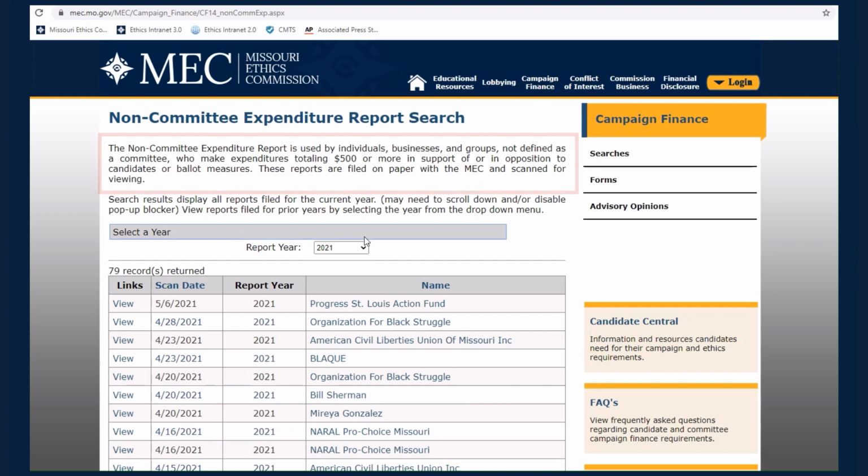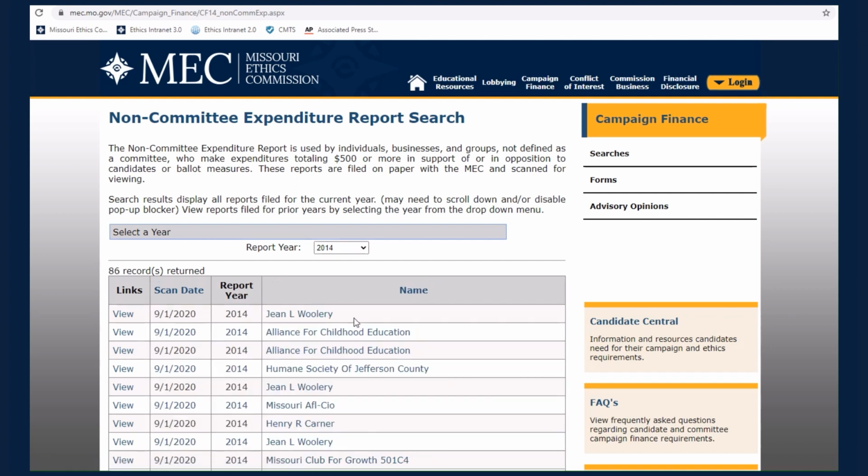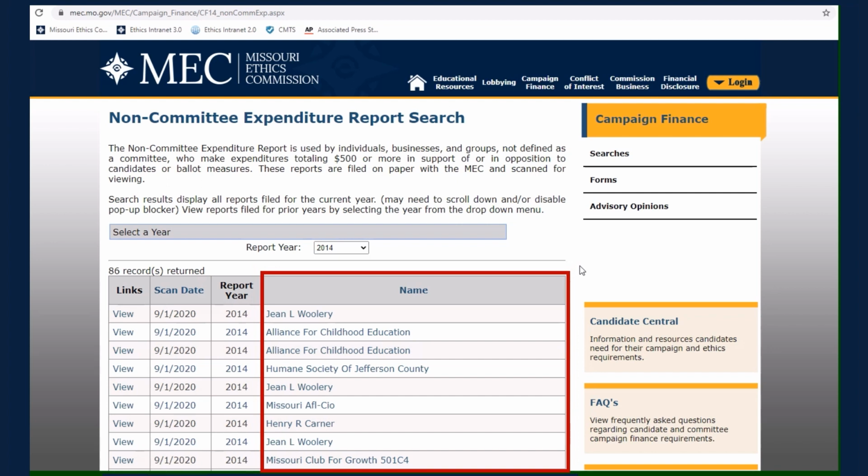Simply select a report year from the drop-down menu to see a list of all non-committee expenditure reports filed during the year. As you can see, the results include a link to view a PDF of the report, the date the report was scanned by the MEC, the report year, and the name of the non-committee filing the report.